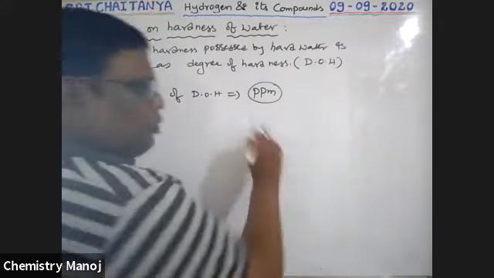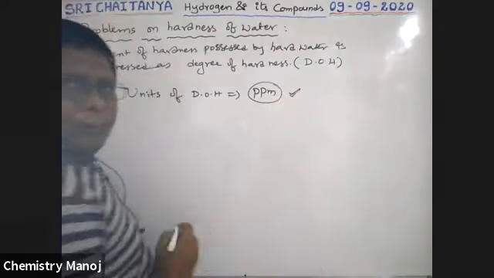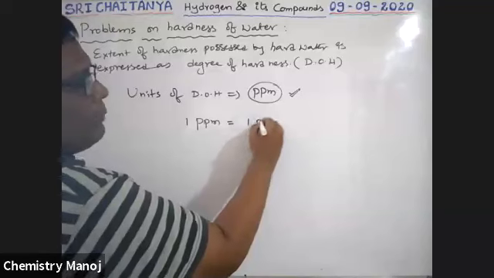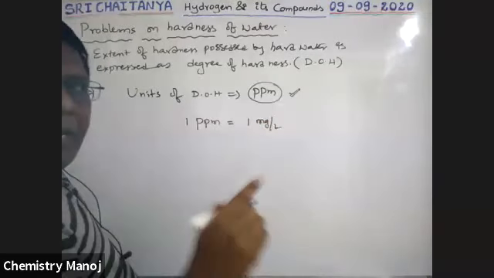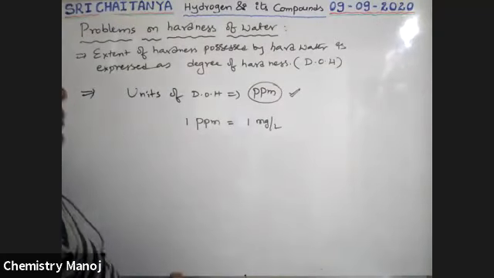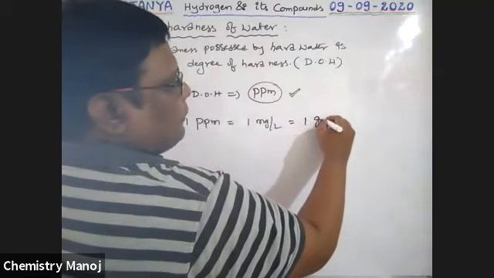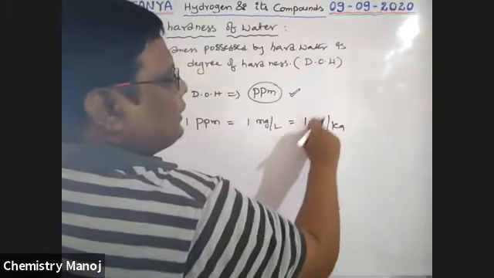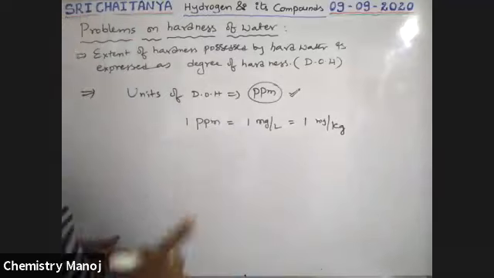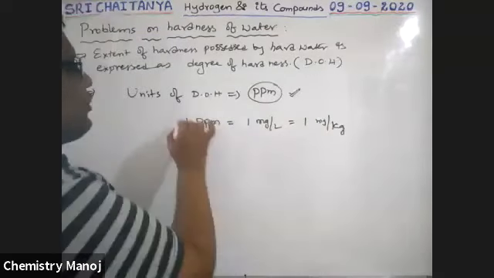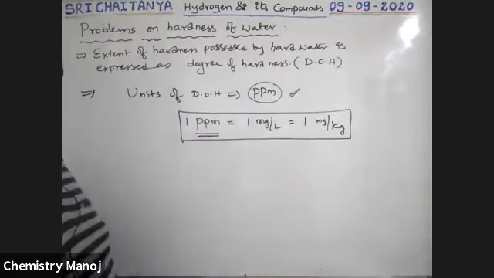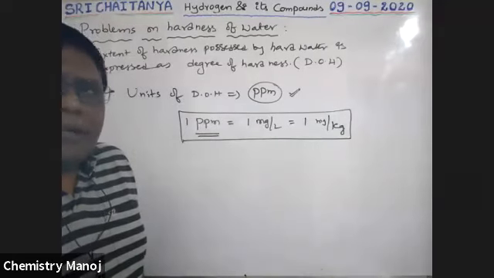For calculations, 1 ppm is equal to 1 milligram per liter, which is equal to 1 milligram per kg, because water has density 1, so 1 liter is equal to 1 kg. That means if you calculate milligram per liter or milligram per kg, that is equivalent to ppm. So what generally is used.